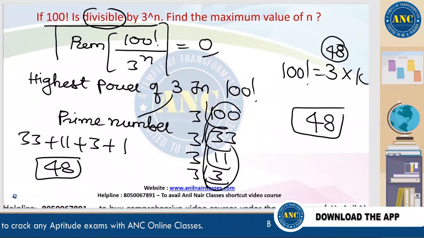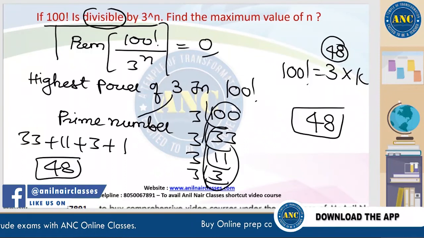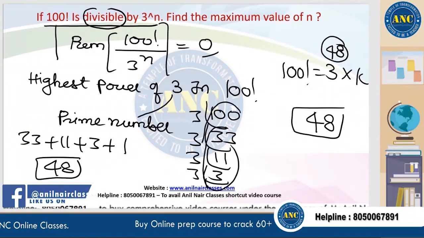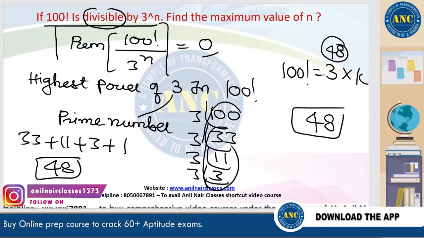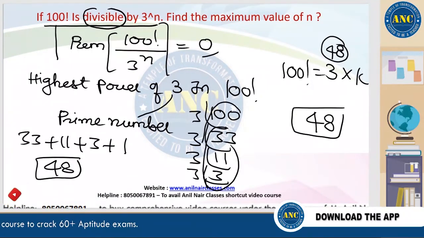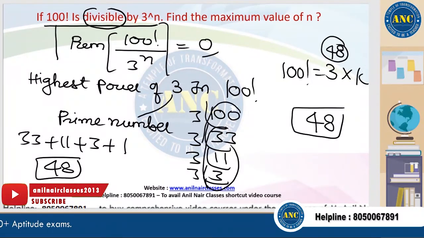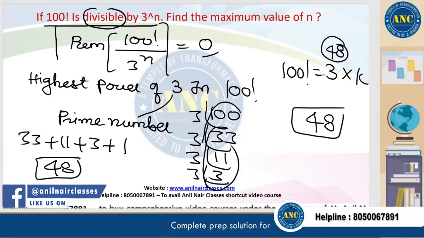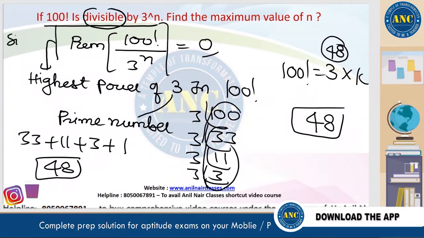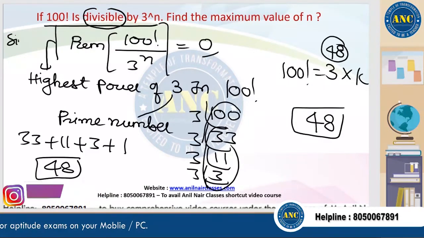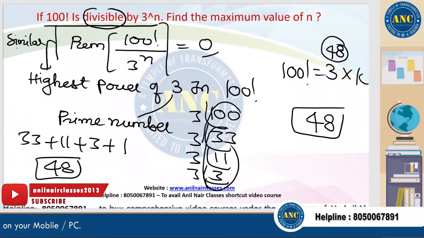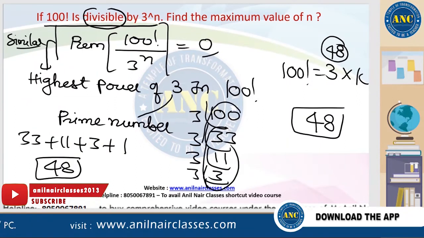Idea is clear? 100 factorial divisible by 3 power n. So what is the highest power of 3 in 100 factorial? 3 33s are 99, 3 11s are 33, 3 3s are 9, 3 1s are 3. 33 plus 11 is 44, 47, 48. Asking this question, this and this both are similar questions. I hope the idea is clear.